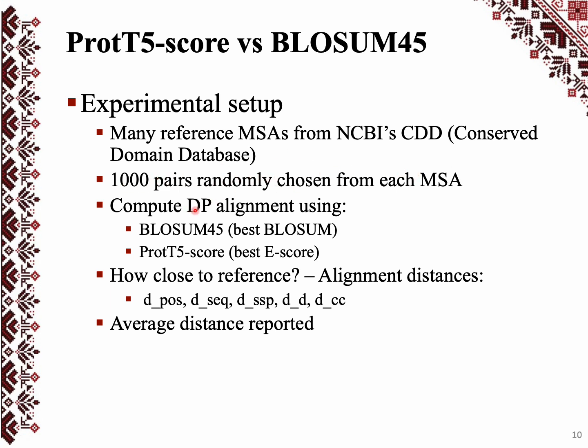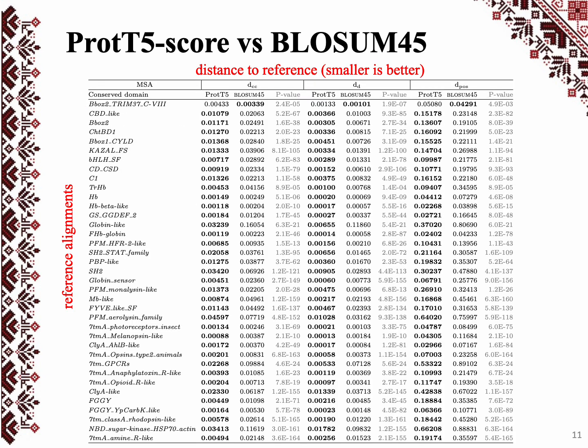We compute, using dynamic programming, 2 alignments, one using Blossom, one using the Pro-T5 score, and use alignment distances to measure how close those are to the reference. The average distance is reported in this table. And as you can see here, these are sorted by length, and except the first case, which is the shortest alignment, Pro-T5 is better.